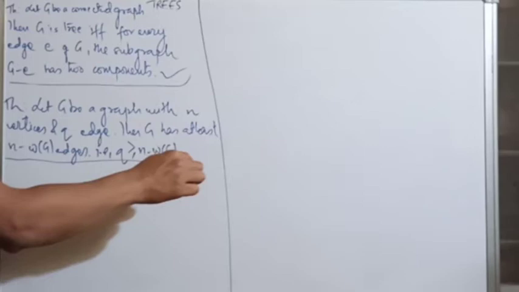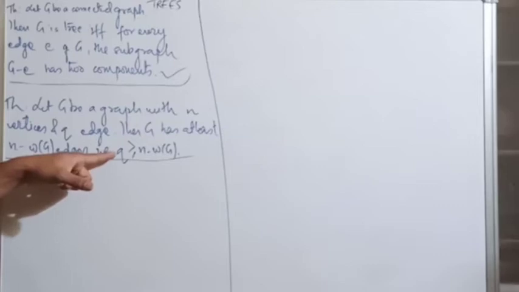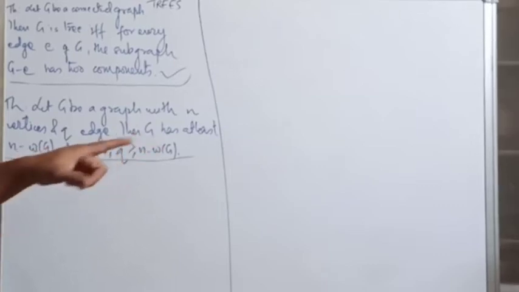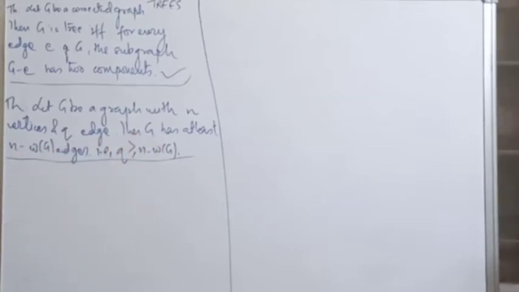We'll do the second theorem. Let G be a graph with n vertices and q edges. Then G has at least n minus W of G edges. What is W of G? This is the number of components of graph G. That is, Q is always greater than or equal to n minus W of G. We'll prove this theorem using induction. Q means the number of edges, and W of G means the number of components of the graph.